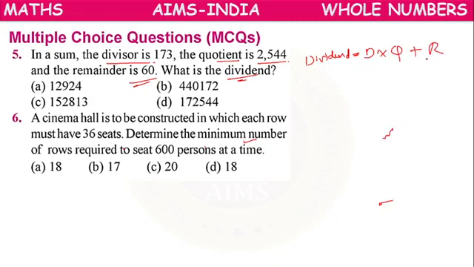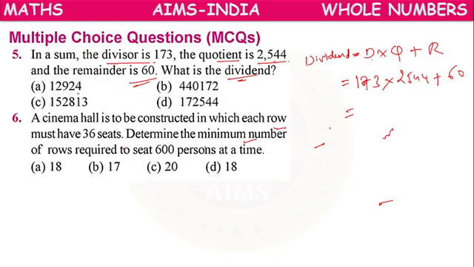So dividend equals 173 into quotient 2544 plus remainder 60. We have to find the dividend.